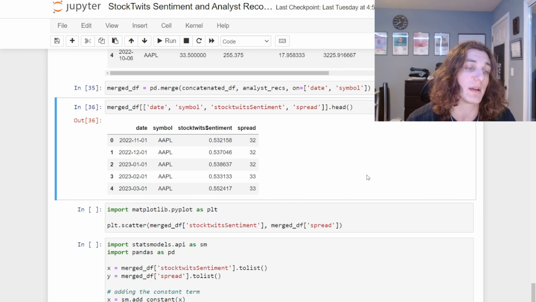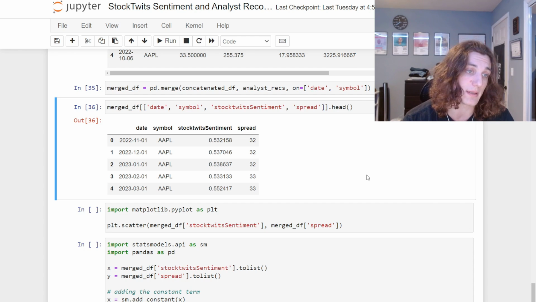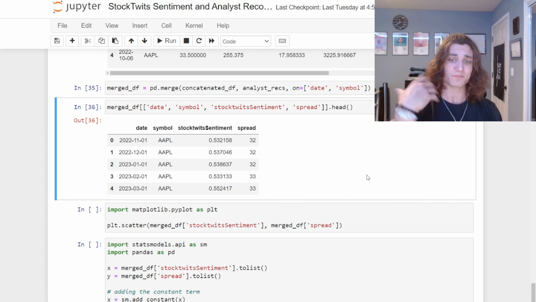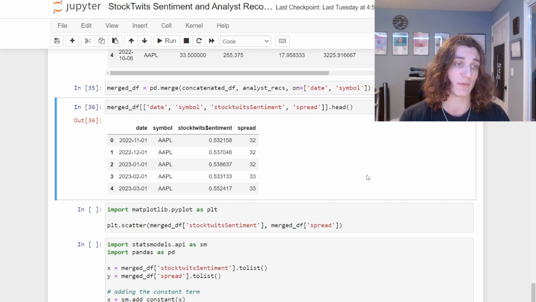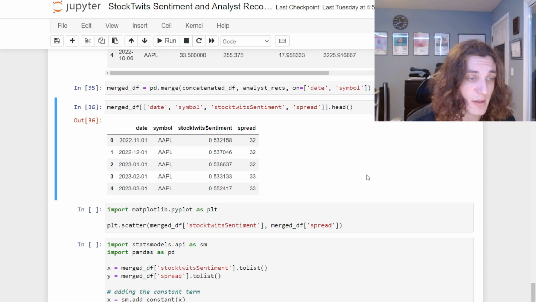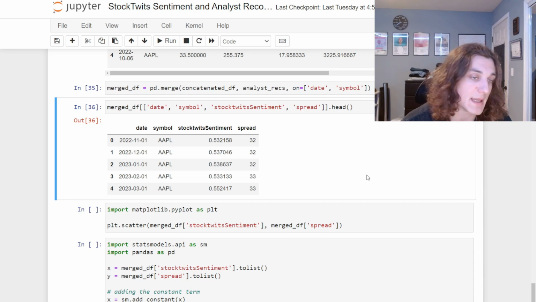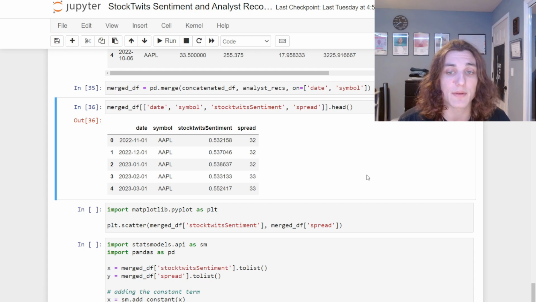What could these analyst recommendations help us inform? Well, they could help us inform some interesting trading decisions. Maybe we could decrease portfolio turnover. So maybe we have a positive spread, and price impact is going to be overwhelmingly positive because, generally speaking, when analyst recommendations are good, then there's a positive price impact, right? Maybe the same goes for negative price impact if the ratings are particularly bad. I don't know. This is purely speculation, but I'm just sharing with you how this could be useful.